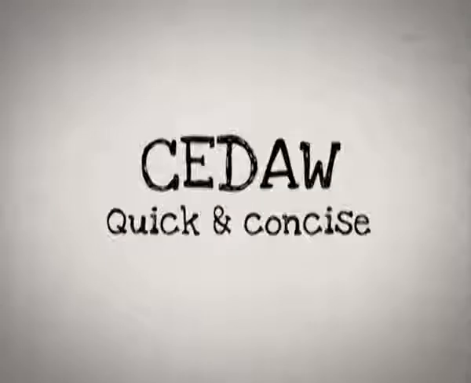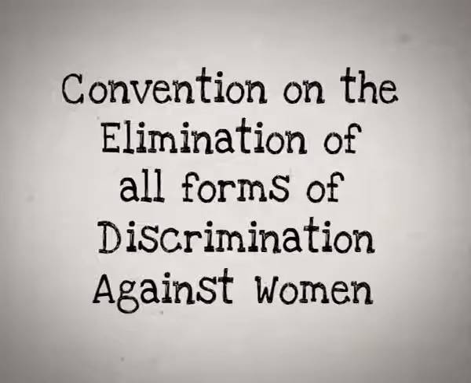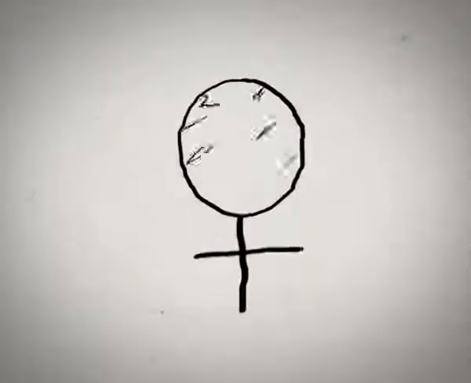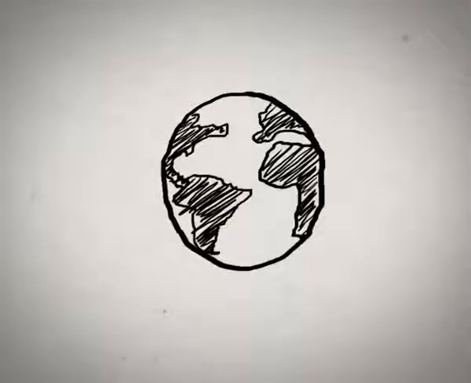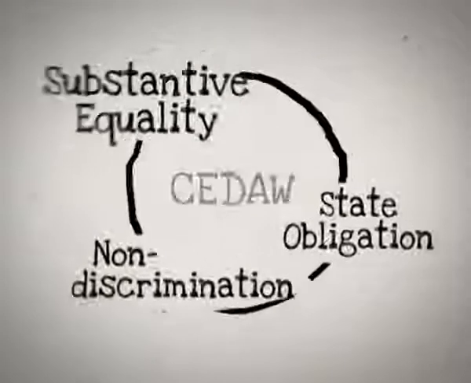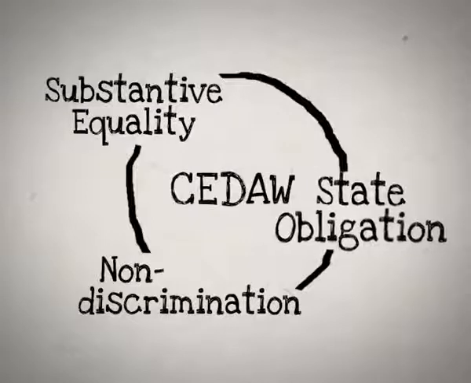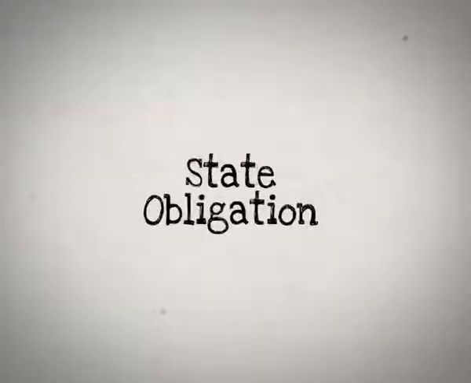CEDAW. The Convention on the Elimination of All Forms of Discrimination Against Women is an international human rights treaty that focuses on women's rights and women's issues worldwide. It follows the following three principles: substantive equality, non-discrimination, and state obligation. This video explains the principle of state obligation.